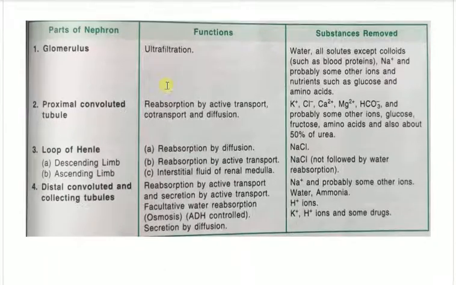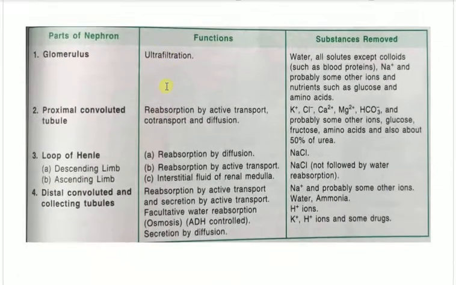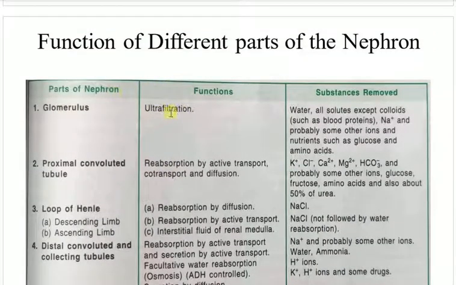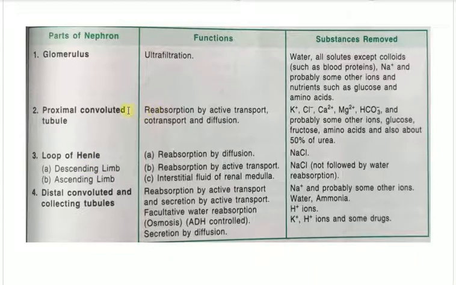Then the function of different parts of the nephron: glomerulus, its main function is ultrafiltration, substances removed: water, all solutes except colloids, sodium, and probably some other ions. Okay, the proximal convoluted tubule, PCT: its function is reabsorption by active transport, co-transport, or diffusion. So what it reabsorbs from the glomerular filtrate: potassium, chlorine, calcium, magnesium, bicarbonates, and probably some other ions, glucose, fructose, amino acids, also about 50% of the urea.